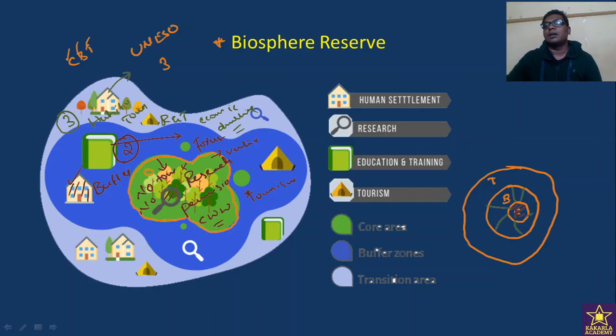Three structured conservation regions. Otherwise, the biosphere reserve is very important even in the UPSC civil services examination also. I will discuss more elaborately in the case of Indian geography. We are starting Indian geography very soon.